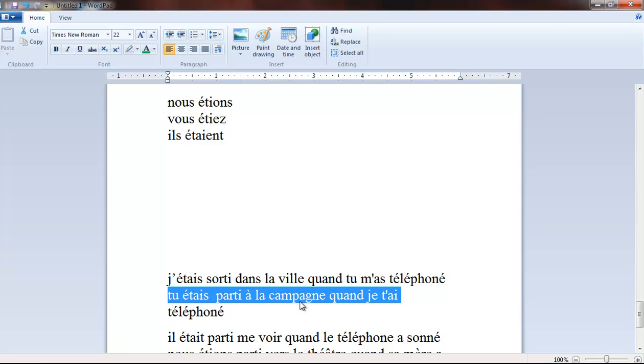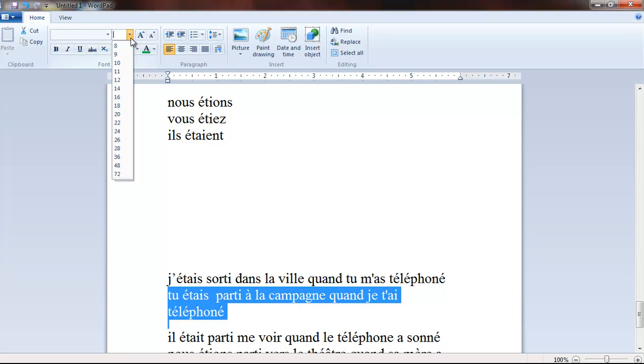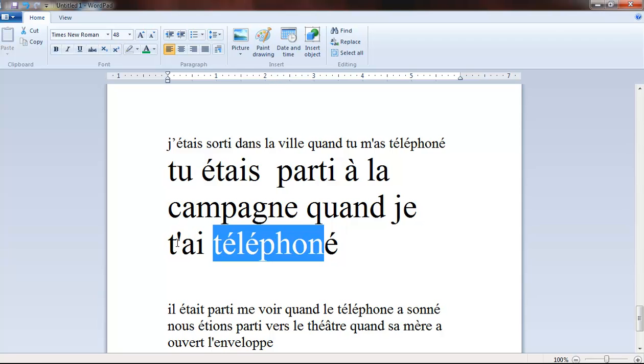Tu étais parti à la campagne quand je t'ai téléphoné. So let's take this example. Let's make it a bit bigger. Tu étais parti à la campagne. You had gone to the countryside when I phoned to you. Here, t apostrophe means to you. So you had gone to the countryside when I phoned to you. Tu étais parti à la campagne quand je t'ai téléphoné.